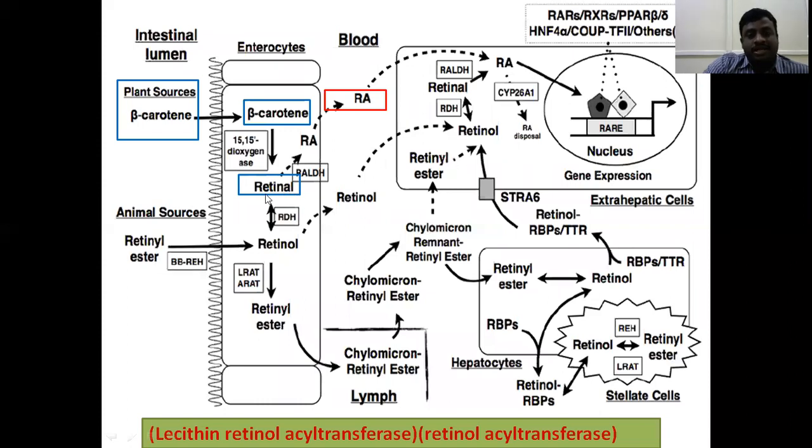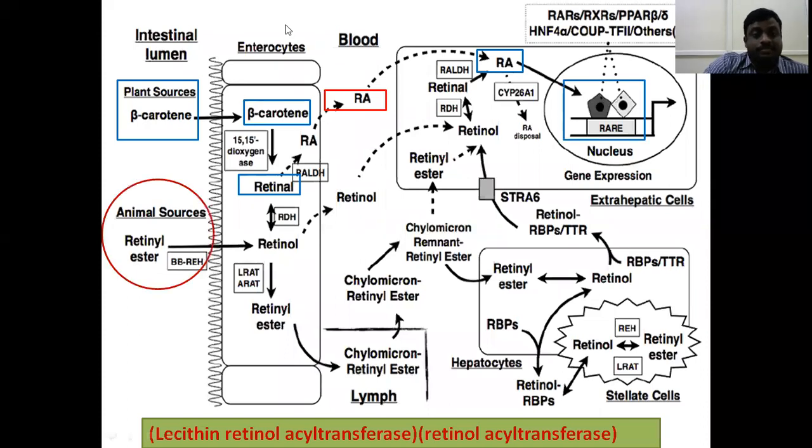Then the remaining amount of the retinal enters into the blood, then enters into the extrahepatic tissues. Then it actively participates in gene expression.